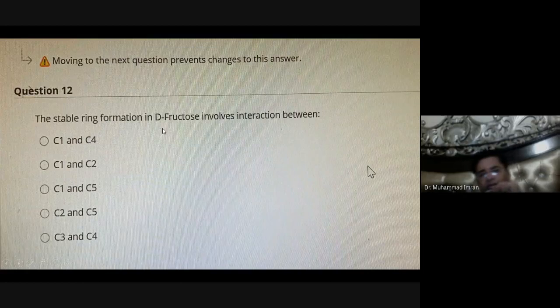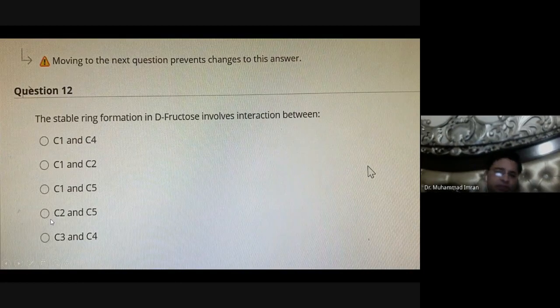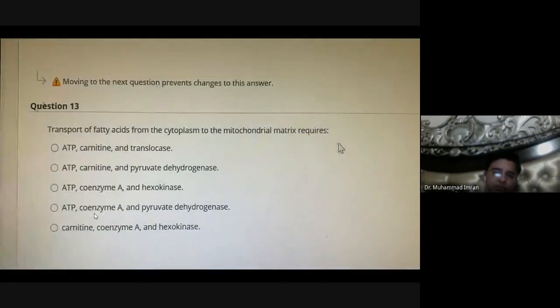The stable ring formation of D-fructose involves the interaction between carbon number 2, the functional carbon, and carbon number 5, the second last carbon. This is always the case for fructose. In the case of glucose, it is carbon number 1 and carbon number 5. In the case of fructose, it is carbon number 2 and carbon number 5. The transport of fatty acid from the cytoplasm to the mitochondrial matrix requires carnitine. It requires ATP, carnitine, and translocase. This option seems to be correct.